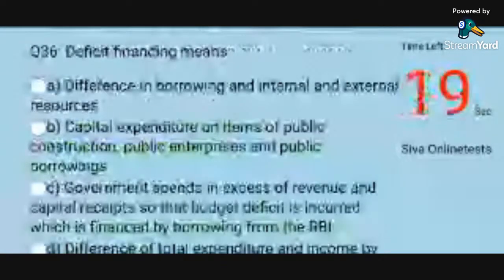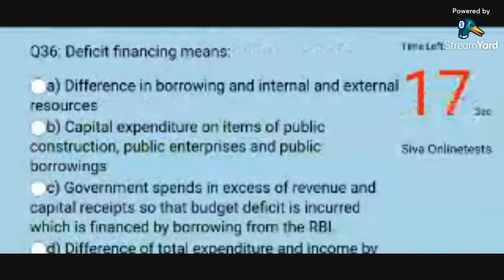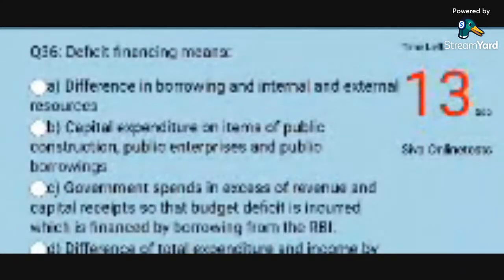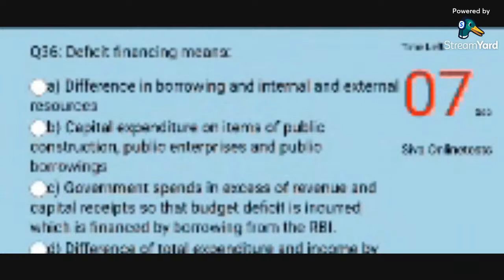Question 36. Deficit financing means. Options. A. Difference in borrowing in internal and external resources. B. Capital expenditure on items of public construction, public enterprises and public borrowings.